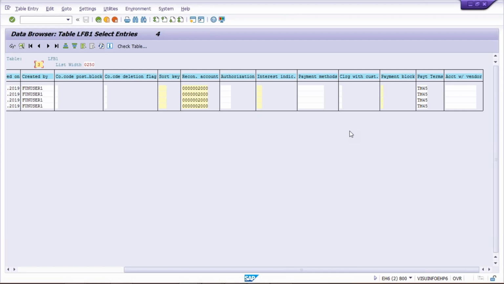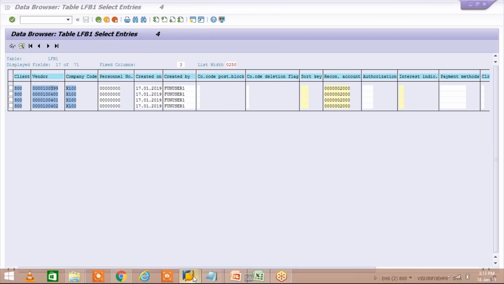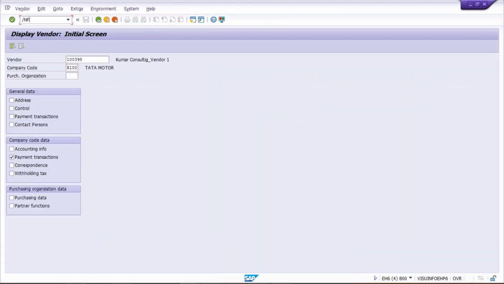The other requirement is, now what we have done, guys, for TM45, we have changed the payment terms. TM45, those vendor masters, these vendor masters, terms of payment has been entered. But guys, we are having one more thing. If you talk about SAP, let's suppose I'll use FB60 itself for transaction posting. So in FB60, what is happening, guys?